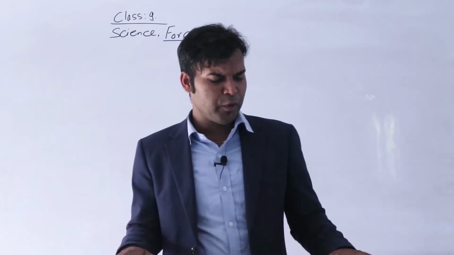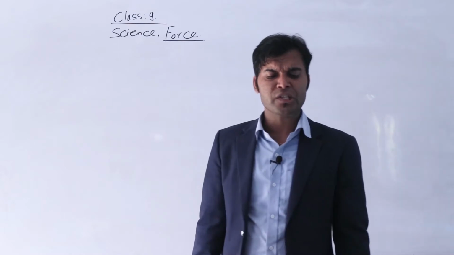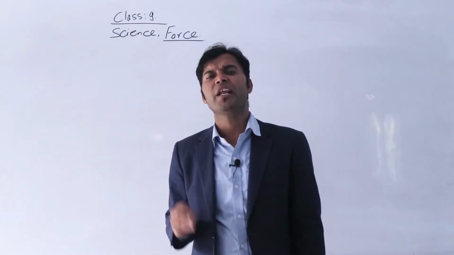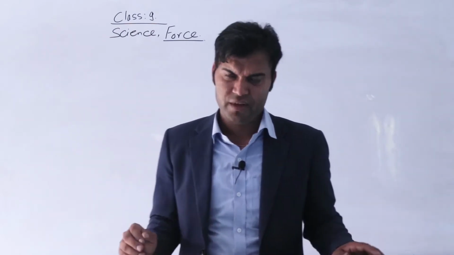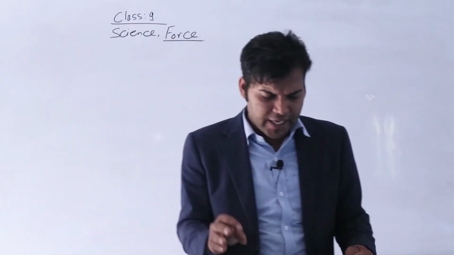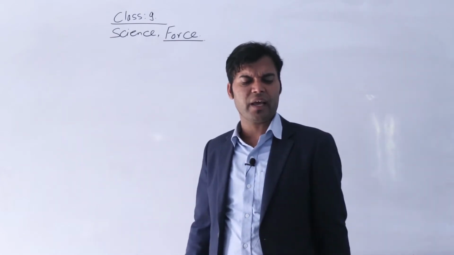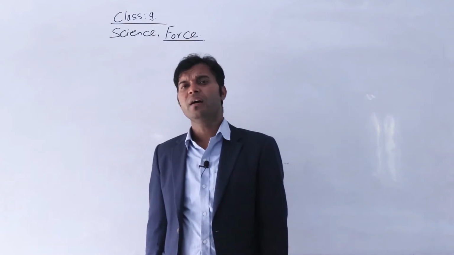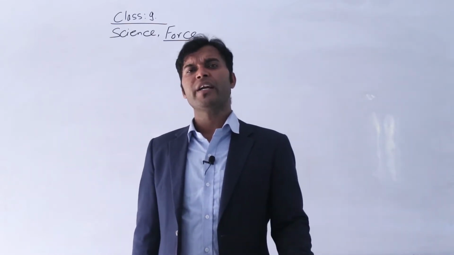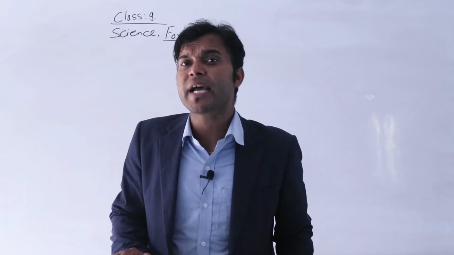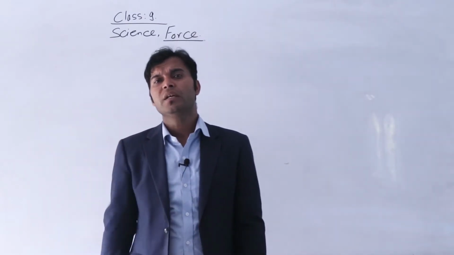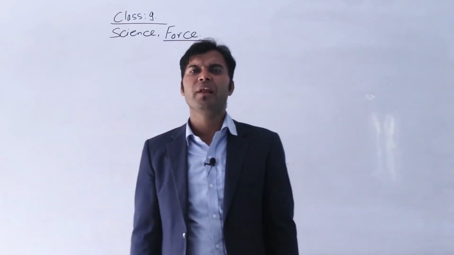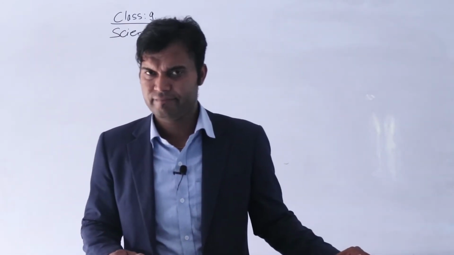Okay. The inertia possessed by a body is directly proportional to its mass. The object having greater mass has greater inertia, and the object having less mass has less inertia. Objects which have less mass need less force to change their position, direction or motion.